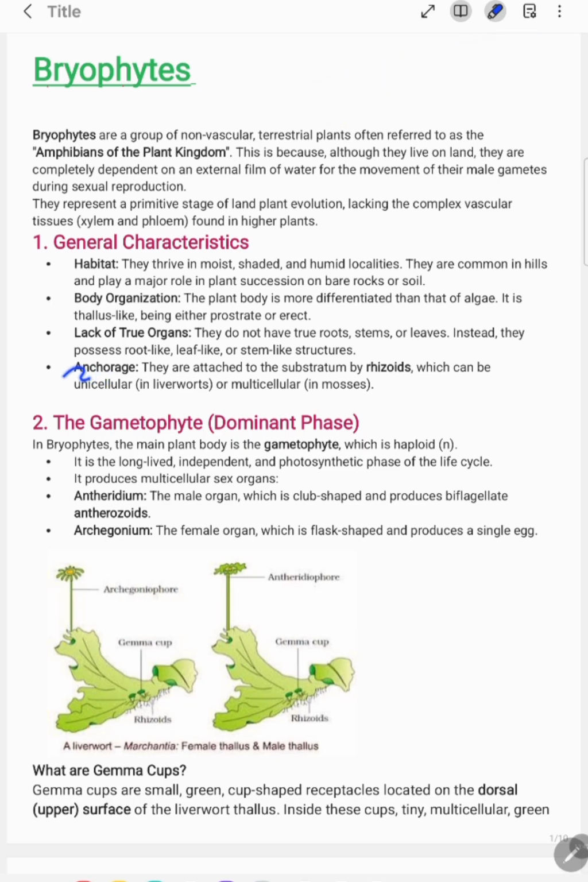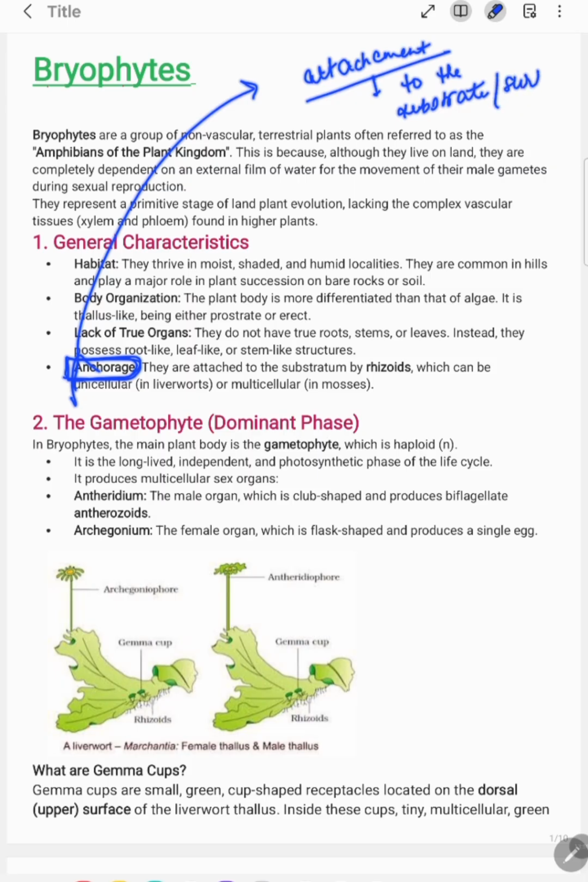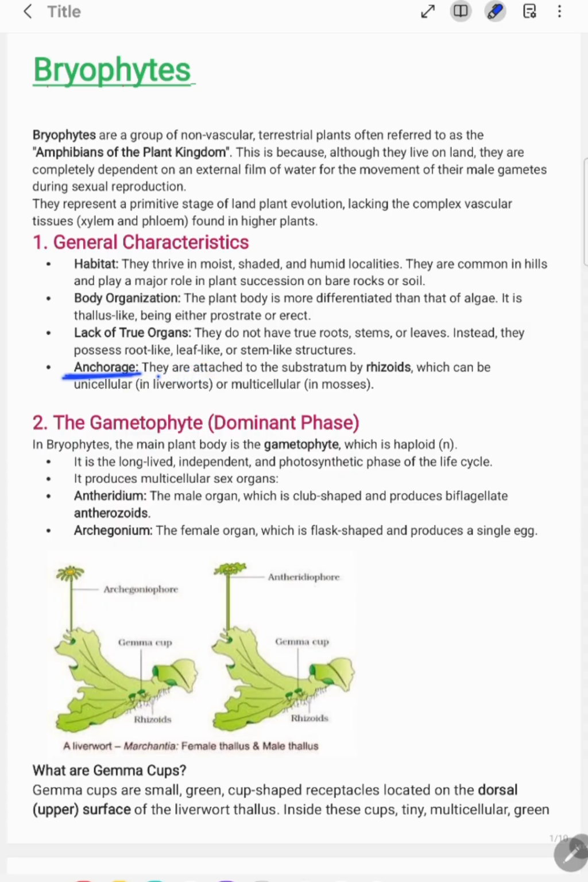Okay, next is your anchorage. What does the term anchorage refer to? It refers to the attachment to your substrate, or you can say to the surface. So anchorage means attachment. See, they are attached to the substratum. Substratum is any material, either it is rock, wood, tree trunk, anything. Any substrate.